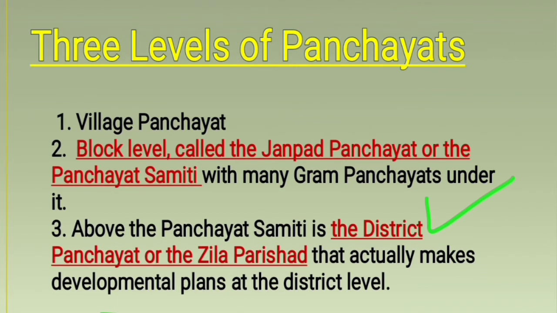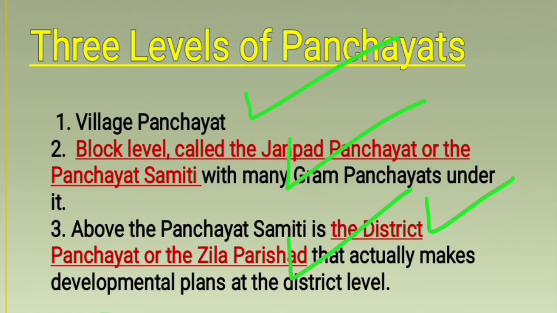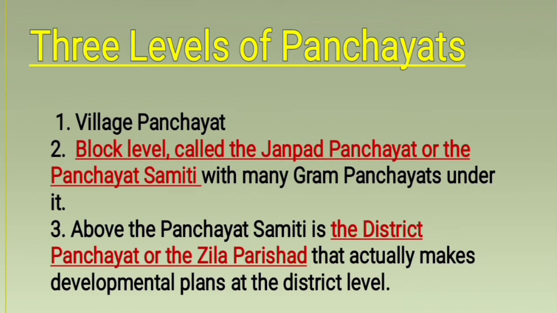So there are 3 levels. First one is the smallest level, that is village panchayat. Second, block level, so there is Panchayat Samiti, and third, at district level there is district panchayat. Right? So these 3 levels are there in this Panchayati Raj system. Smallest one is village, after that there is block level, and after that there is district panchayat. I hope you got it.